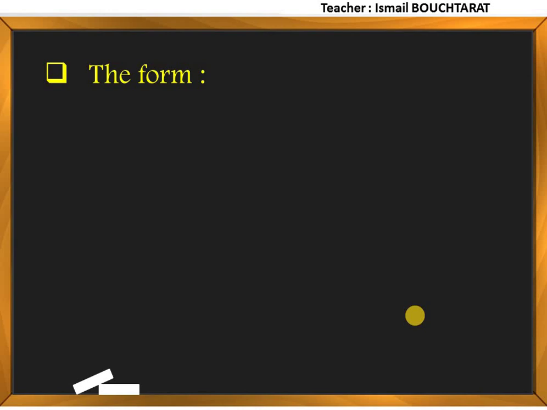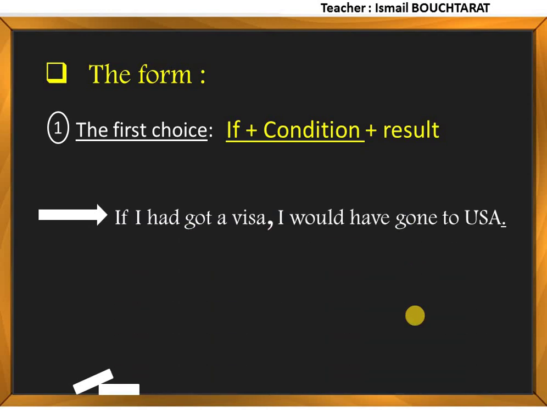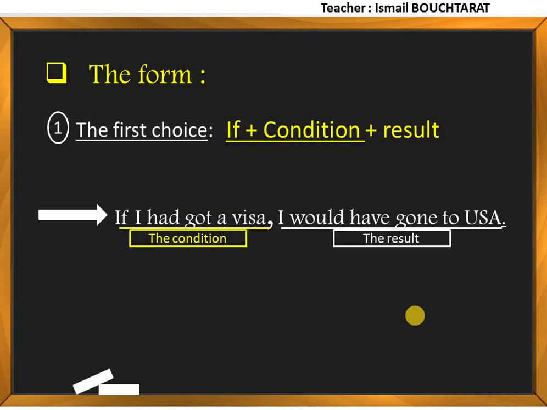Let's look at the form. As always, we have two choices for the form. The first choice is, we can say, if plus condition plus result. For example, if I had got a visa, I would have gone to USA. Here we have the condition first, and then the result. And there is a comma after the condition here.